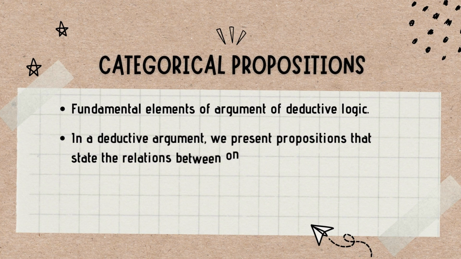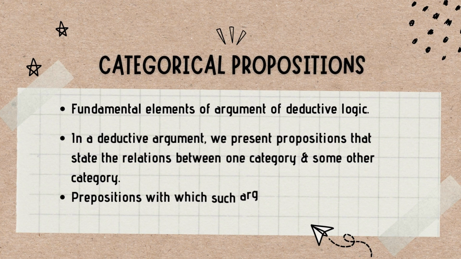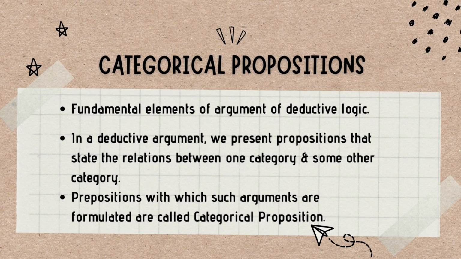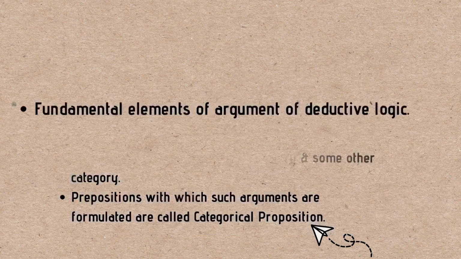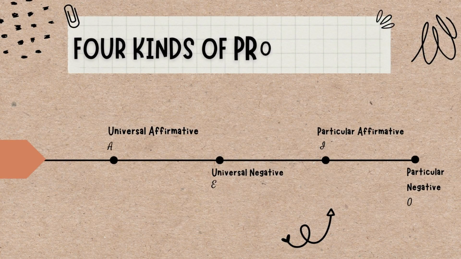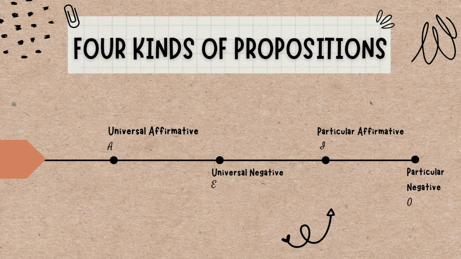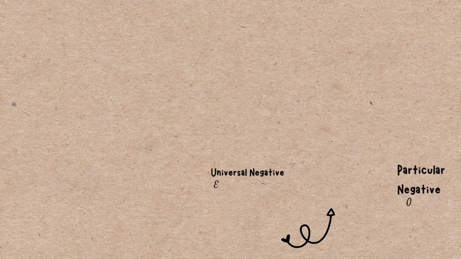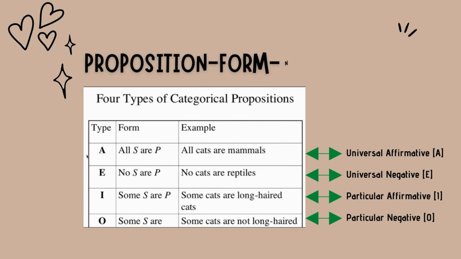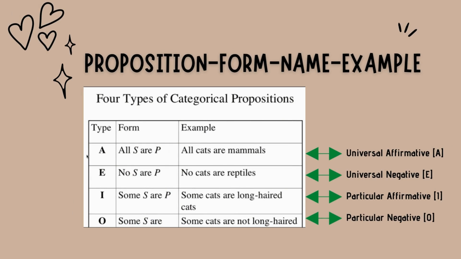We have briefly seen about categorical propositions and its four kinds. Let's look at it in more depth now. We have four kinds of propositions, namely A, E, I, O: universal affirmative, universal negative, particular affirmative, and particular negative. We also have unique forms for each type of proposition. Let's recall it again. All S are P is the form of universal affirmative, A.